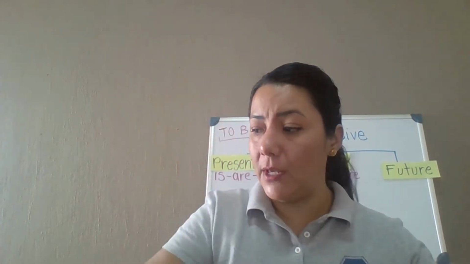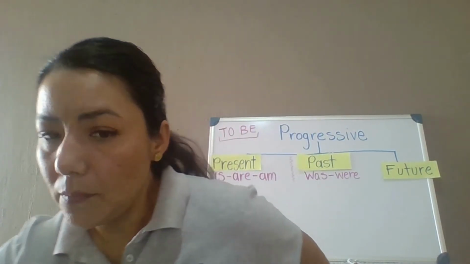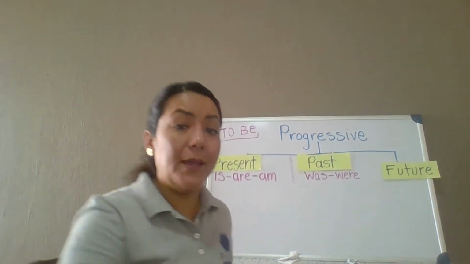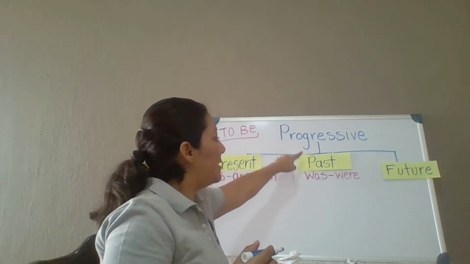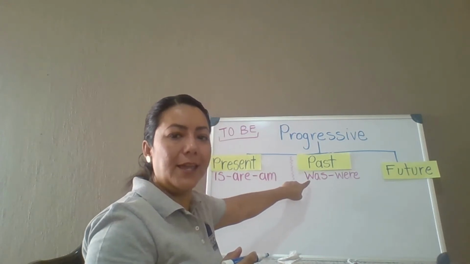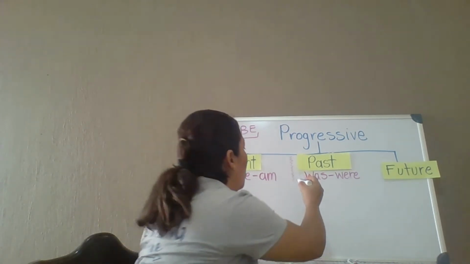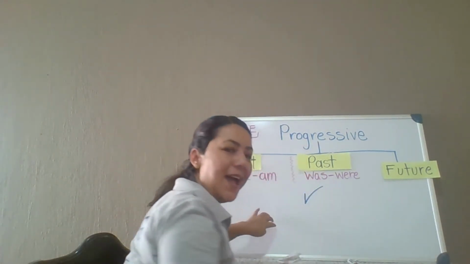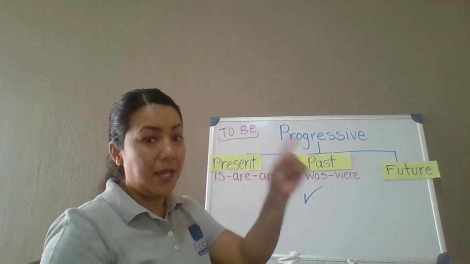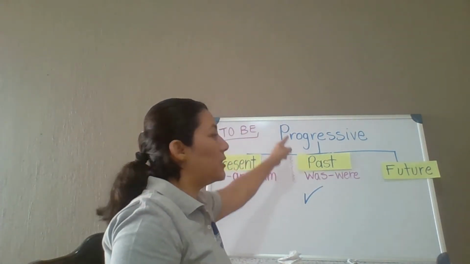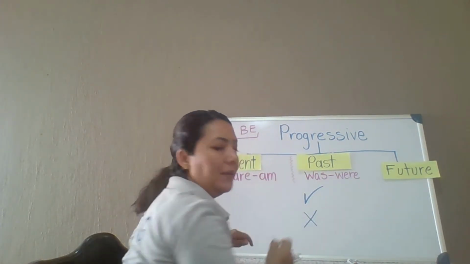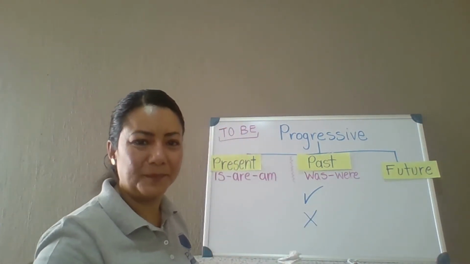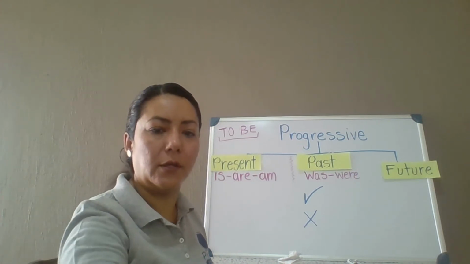All we're gonna do is read the sentences. If the sentences are in past progressive, we put a check mark. Yeah. But if the sentence is not in past progressive, we are gonna do what? Put a cross. Okay? So let's start.